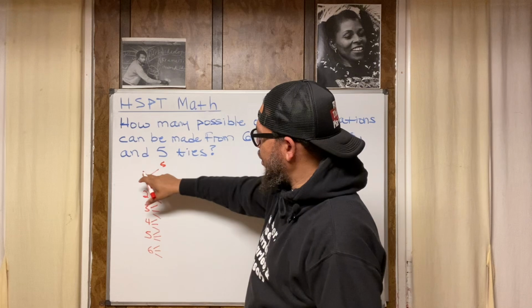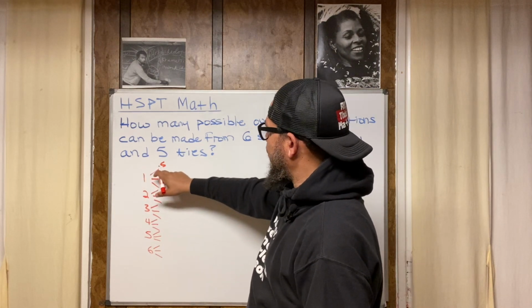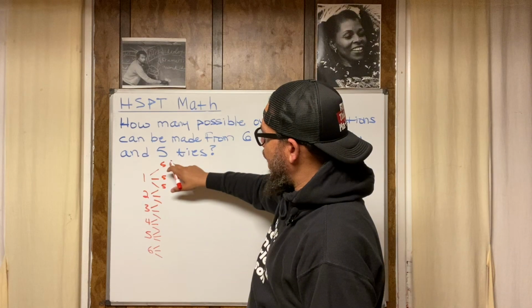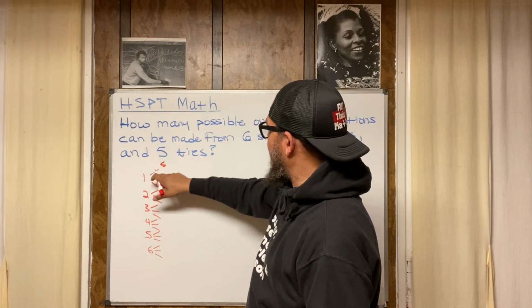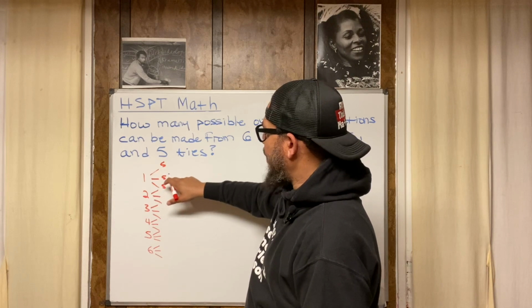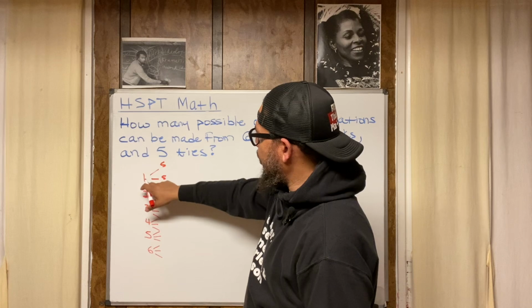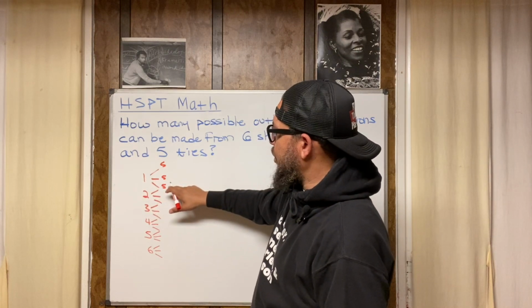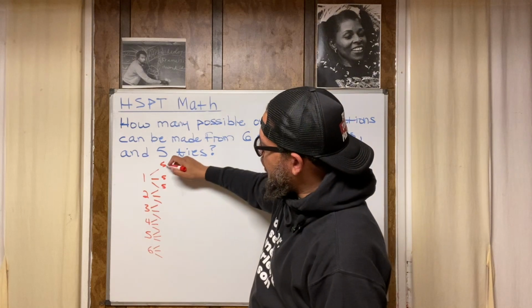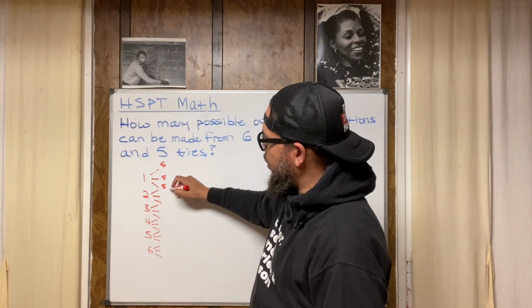You could put this one shirt with this pair of dress slacks, and you've got 5 different ties you could do. You've got the first shirt with this other pair of dress slacks, 5 different ties you could do with that. And then the same shirt with the other pair of dress slacks, 5 different ties with that. So that's 15 combinations, right?